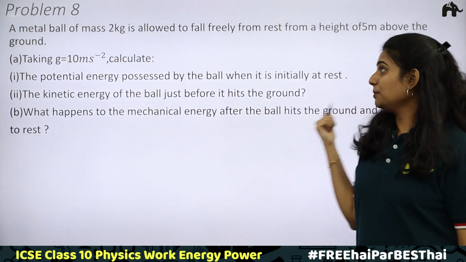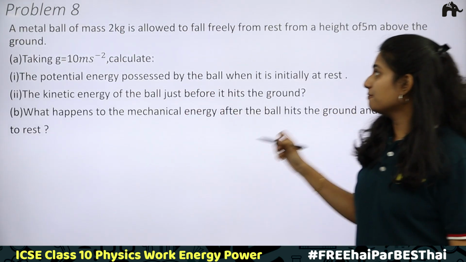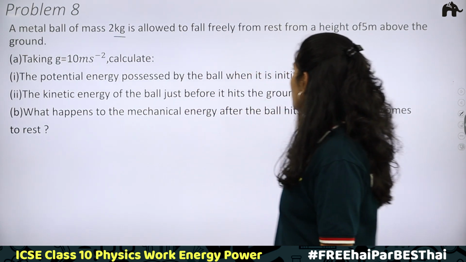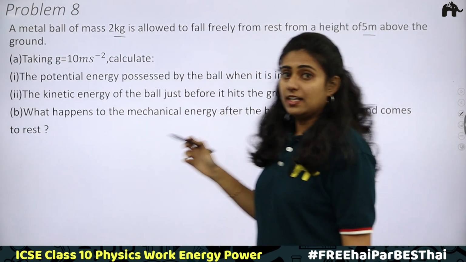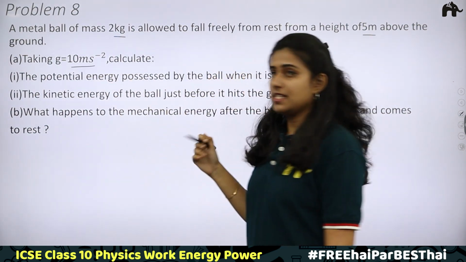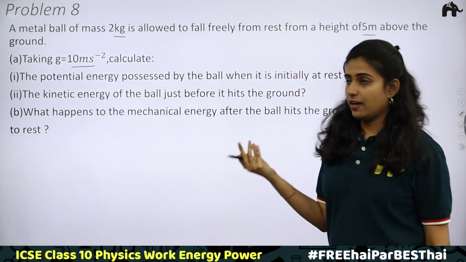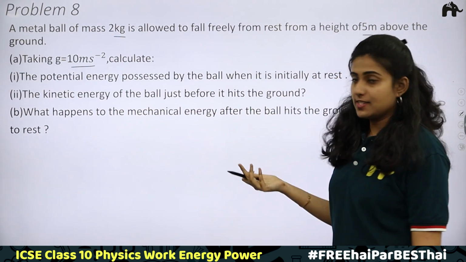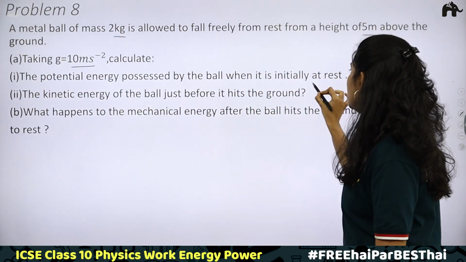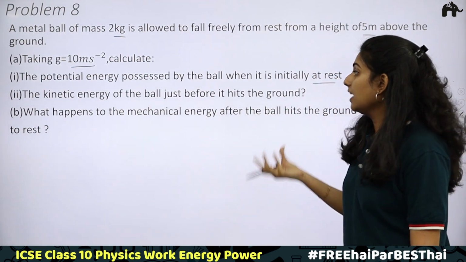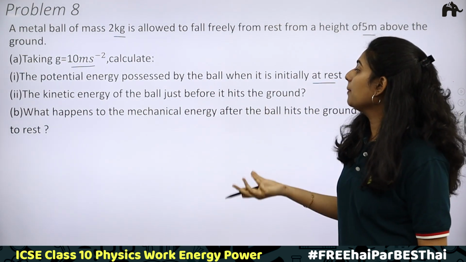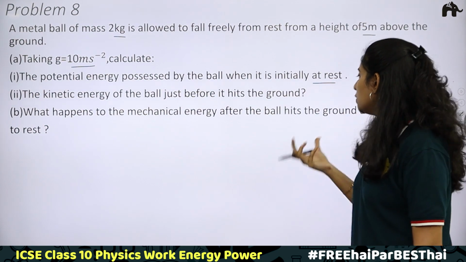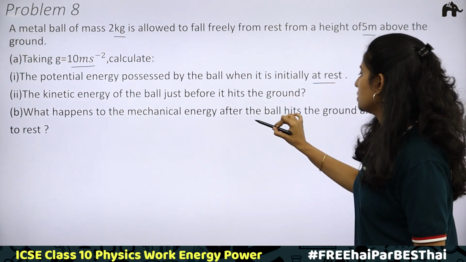Understood? Next, the 8th problem. A metal ball of mass 2 kg is allowed to fall freely from rest from a height of 5 meter above the ground, taking g is equal to 10 meter per second square. Calculate. First, we have to calculate the potential energy possessed by the ball when it is initially at rest. Then, the kinetic energy of the ball just before it hits the ground. And third, what happens to the mechanical energy after the ball hits the ground and comes to rest.